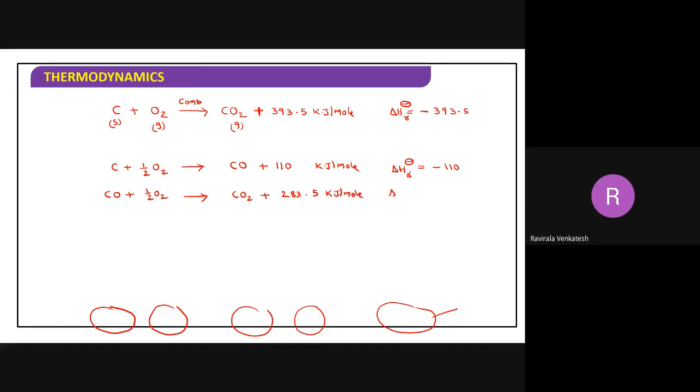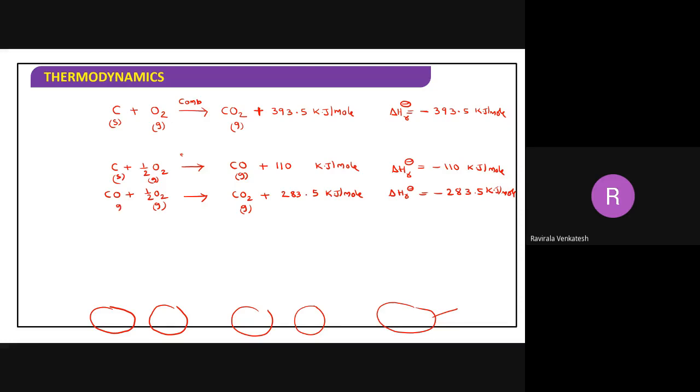The enthalpy of reaction for this one is minus 283.5 kilojoules per mole. Now this is a solid, this next one is a gas, it is also gas, and this one also gas.